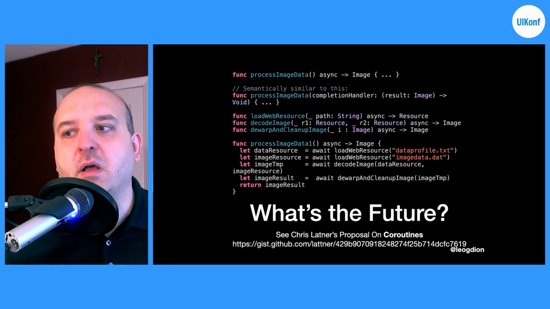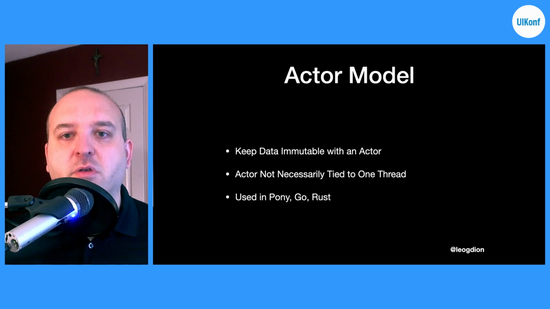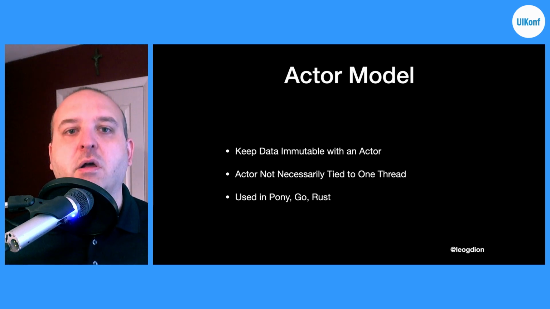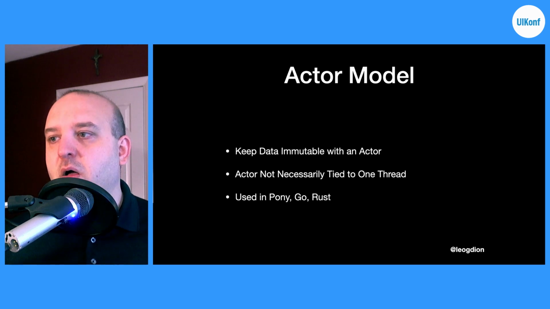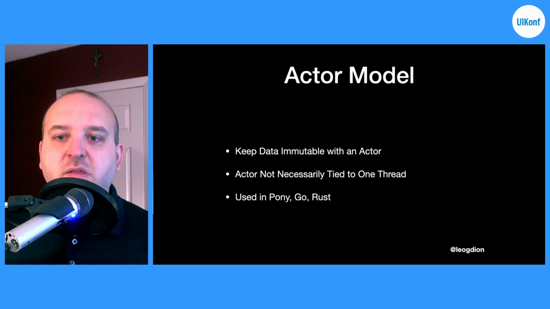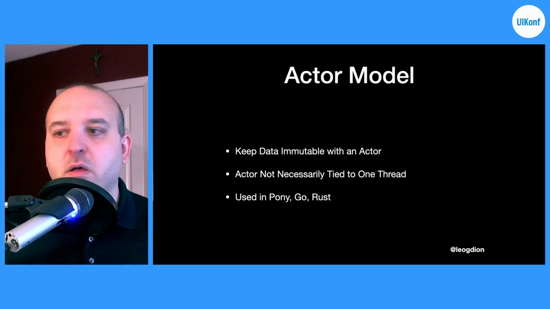The other component that I find even more complex, but something that Chris also sees as important, is the idea of actors. These are used a lot in Pony or Go or Rust. And the idea is keeping data immutable within an actor. So for instance, an actor can only update data within there. And this really is about addressing the issue with race conditions and read-write issues as well.